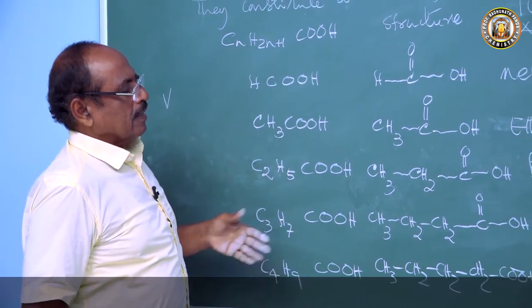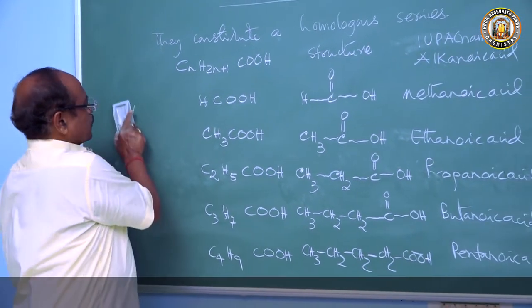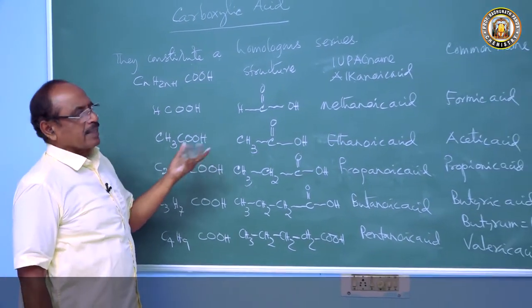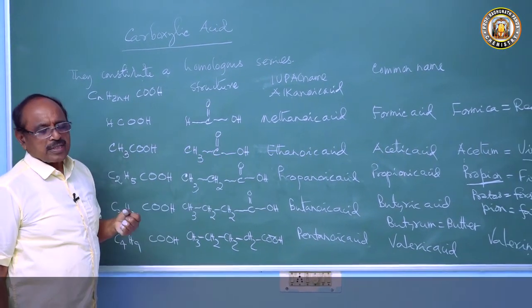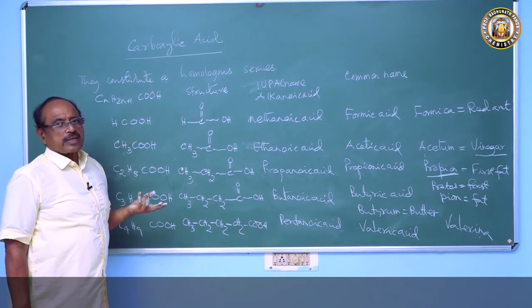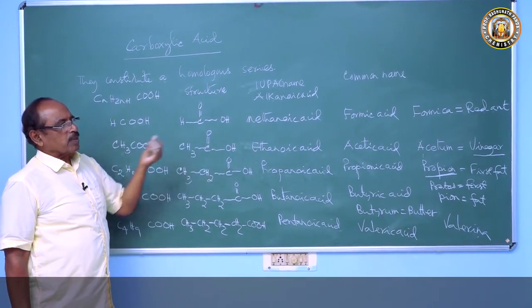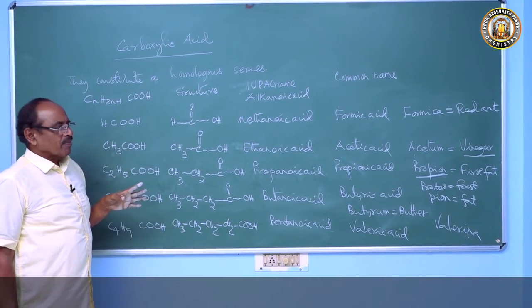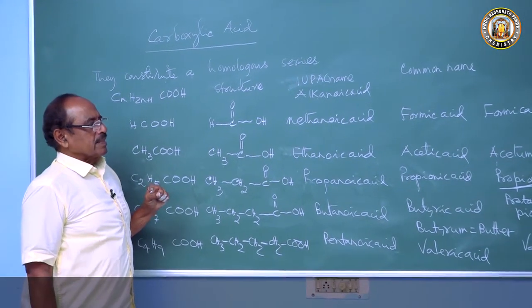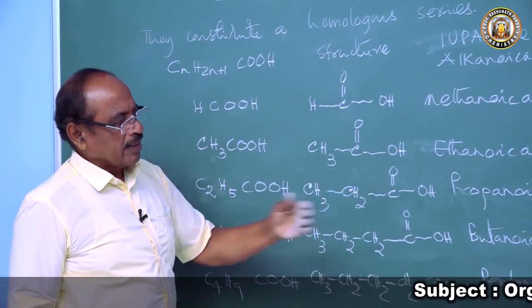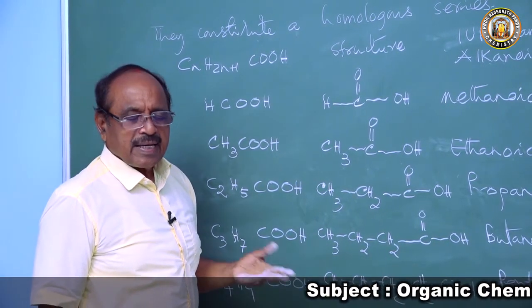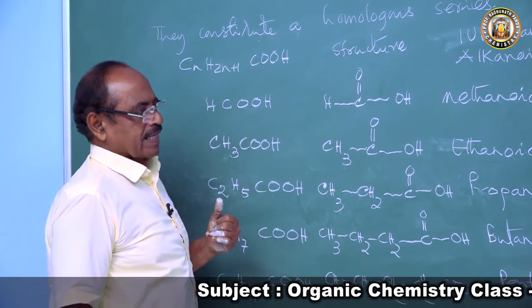The carboxylic acids constitute a homologous series. They are called fatty acids. They are named according to the fat from which they are derived or their occurrence. Formic acid comes from formica, not a fatty acid. Acetic acid is from acetum, vinegar, not a fatty acid. The rest are all derived from fats. So they are named according to the fat from which they are derived.